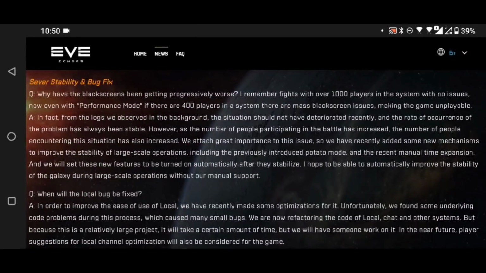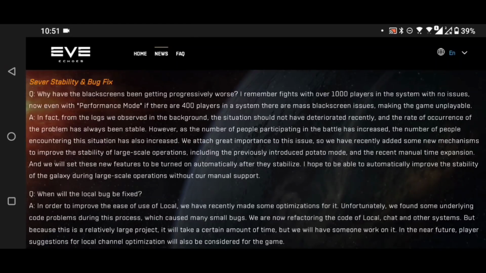Anyway, moving on to server stability and bug fixes. The questions, now these really do centre around the fact that there was a screenshot and some footage of a battle on the Chinese server that was like 1,500 players, and it did not go black screen. Now, ultimately, there's a lot more to this. It did its rounds on Reddit, people got, understandably, outraged, but didn't actually stop to ask the questions of why this might be. The outrage came first, the thought process came second.